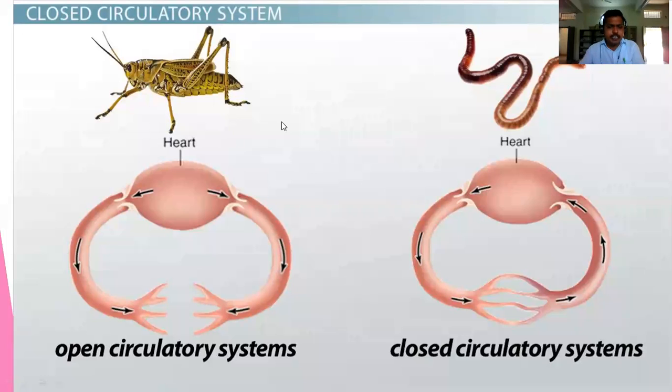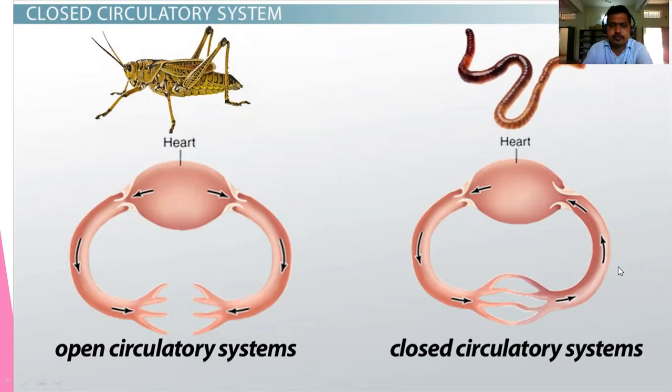And here you may see the closed circulatory system. So here, why is it open? Here some gap is there. This gap is called sinuses. Here the blood is supplied to the sinuses only, and then it will reach the heart. It will reach all parts of the body, and from all parts of the body it will reach the heart. But in the closed circulatory system, here it will be closed.